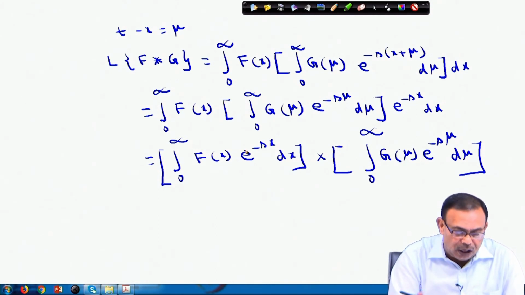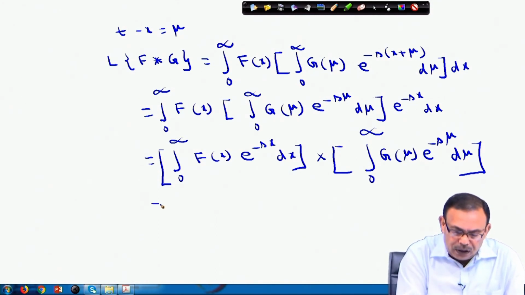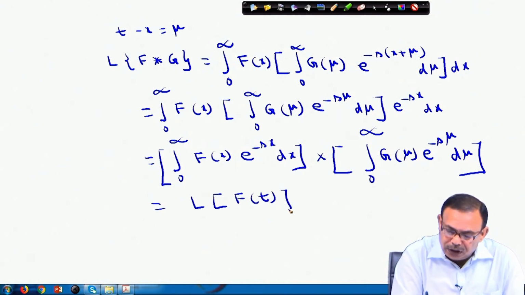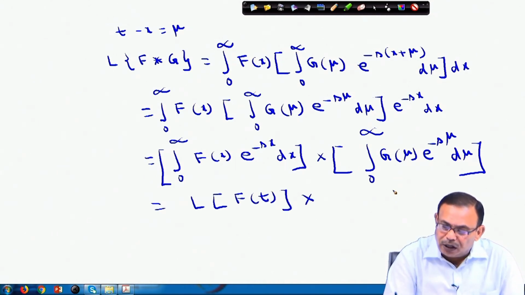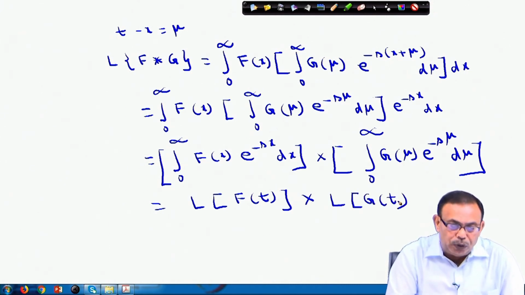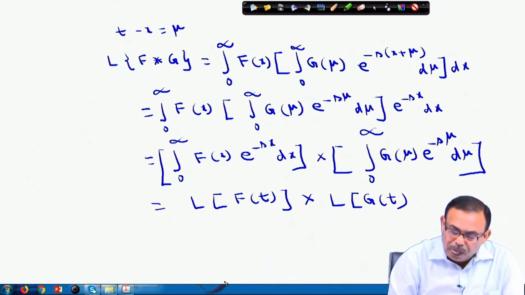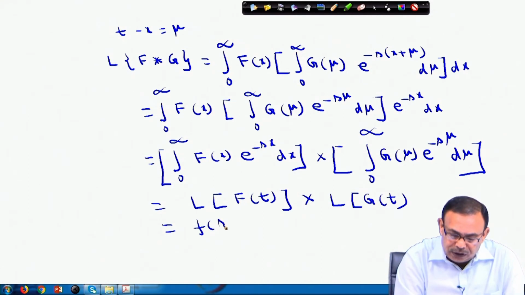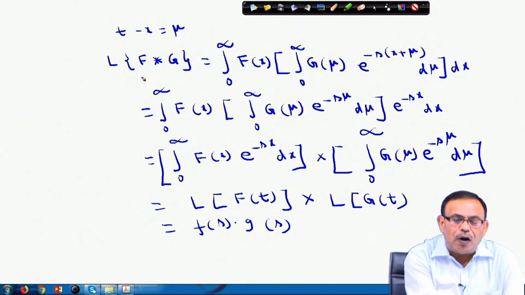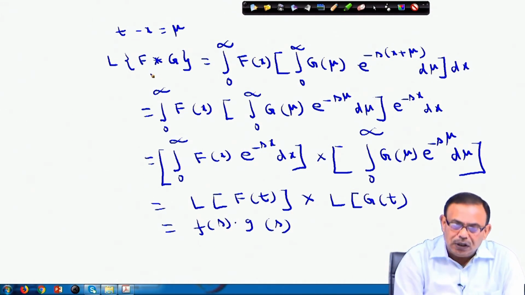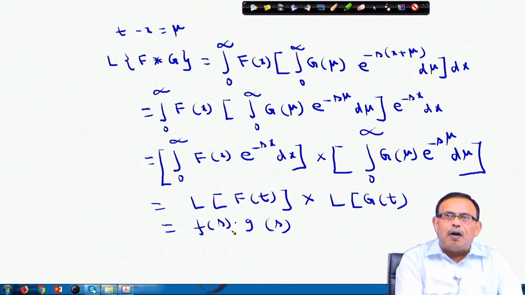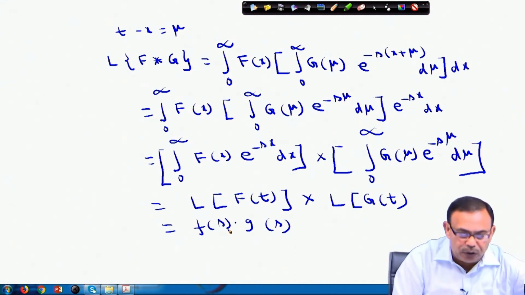This is nothing but the Laplace transform of f(t), into the Laplace transform of g(t). So, we started with the Laplace transform of the convolution of two functions, and this equals F(s) into G(s). Therefore, the Laplace transform of the convolution of two functions equals the multiplication of the Laplace transforms of both the functions.